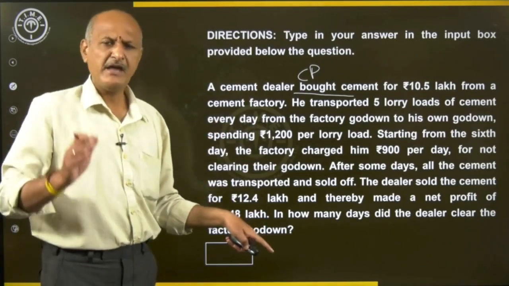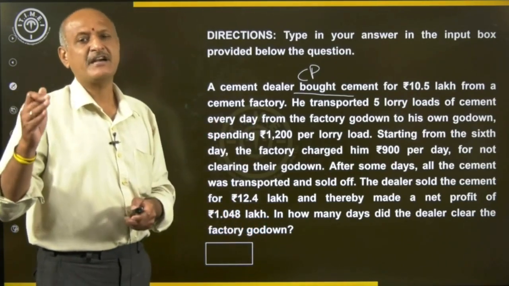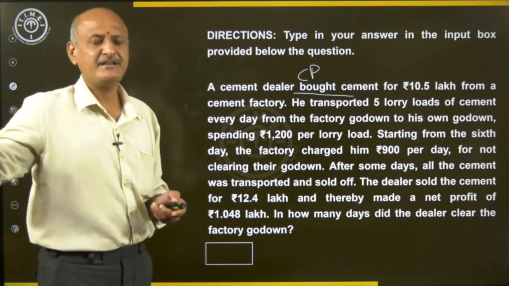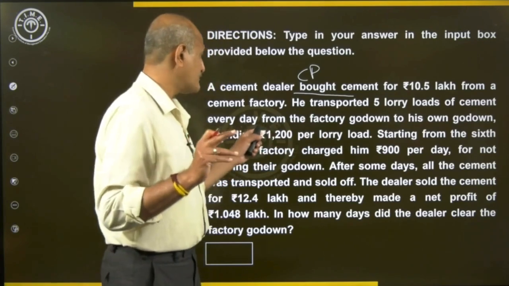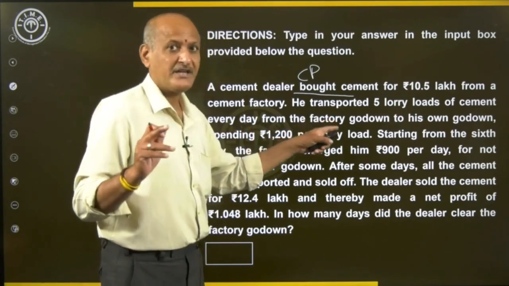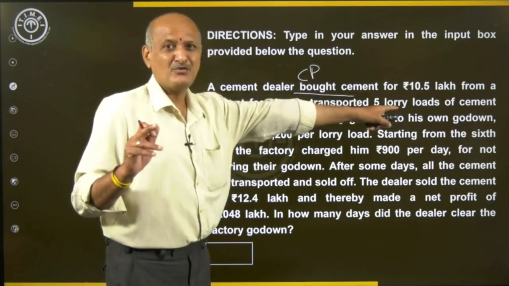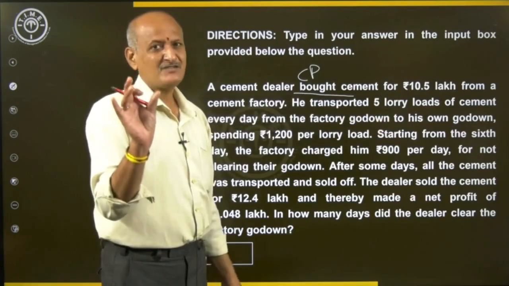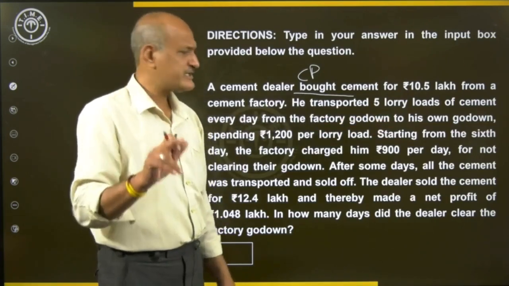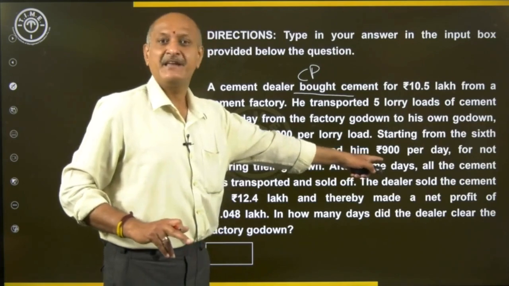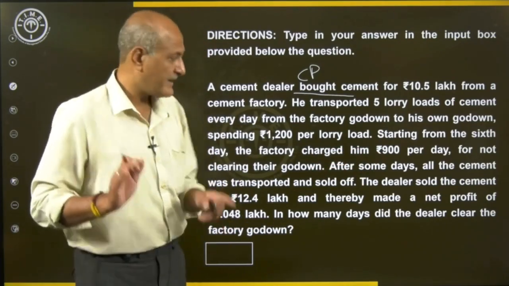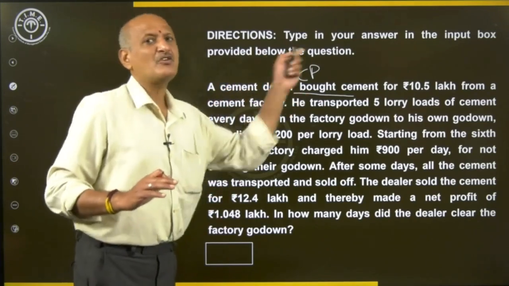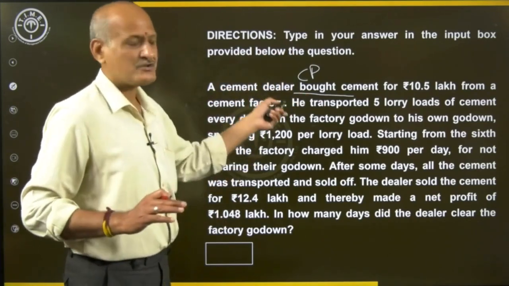Every day starting from the 6th, 7th, 8th, 9th and so on, he has to bear 1200 per lorry load for those 5 lorry loads of transport, that is 6000 for transportation charges, and 900 per day for not clearing the godown. All this adds up to his cost price.